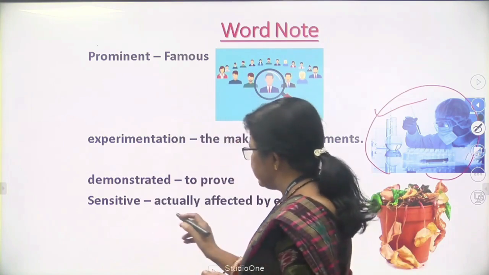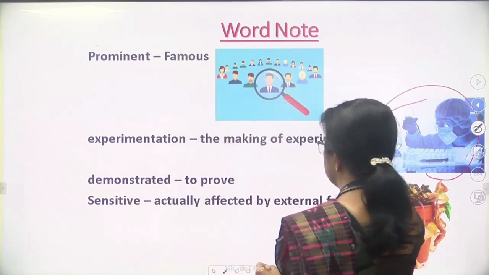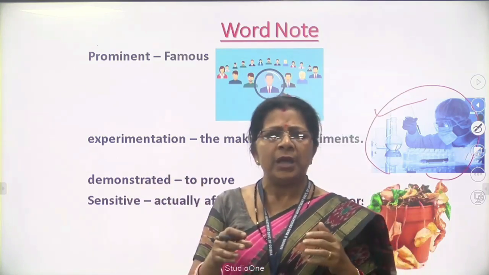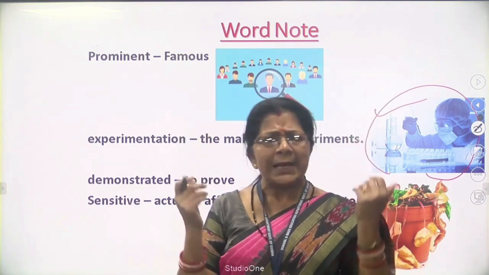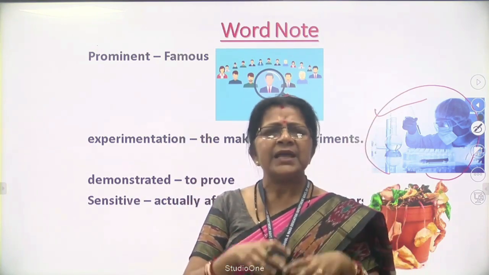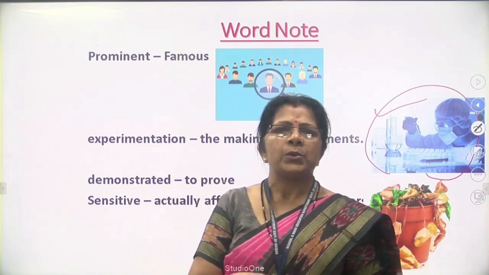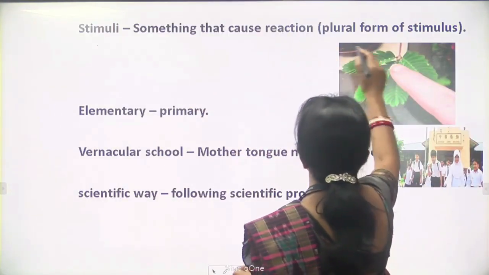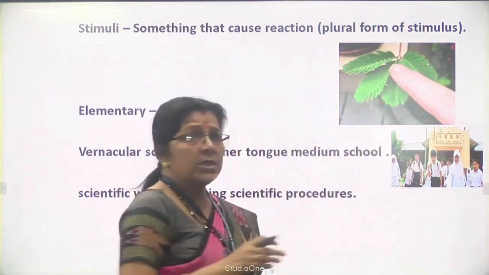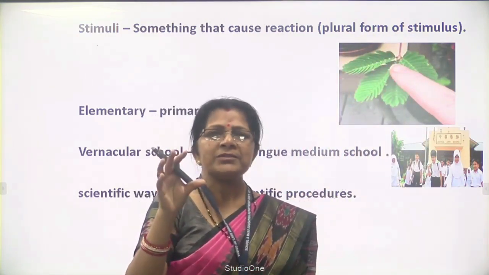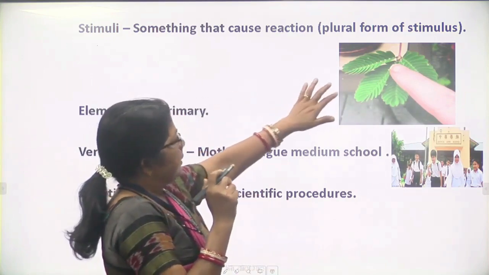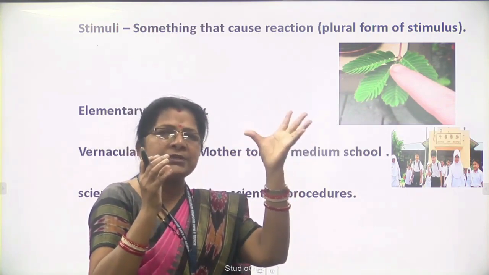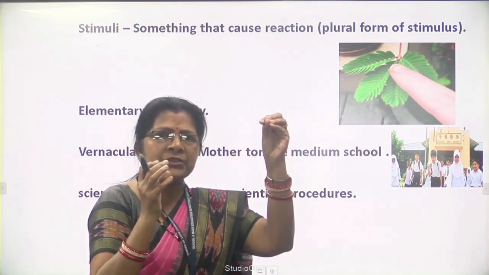Then sensitive, actually affected by external things. Suppose we feel very cold, we use sweaters and different blankets. Similarly, plants are sensitive to heat, light, cold. Then stimuli, something that causes a reaction. If we touch that plant, then it remains closed. Before the touching it was open, but after the touching, it was closed.